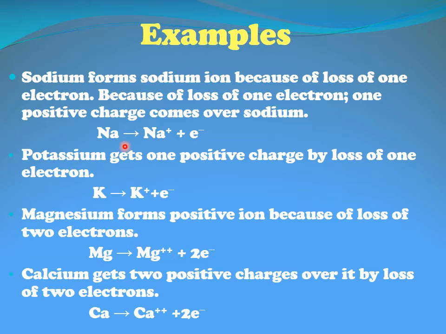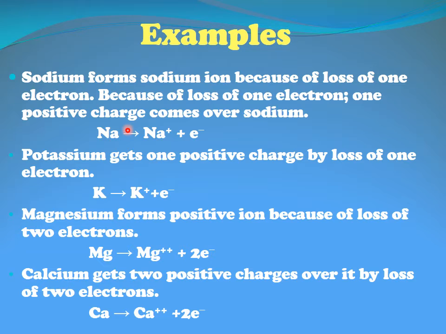So in the third shell, as sodium is having one electron, it has a tendency of losing one electron so that it can become stable. In order to become stable, elements have a tendency that they lose or gain electrons so that their outermost shell should be complete, because there are noble gases which we call inert gases. They don't react. By luck, they already have such an electronic configuration that their outermost shell is fully filled. So every atom wants that their outermost shell should also be complete.